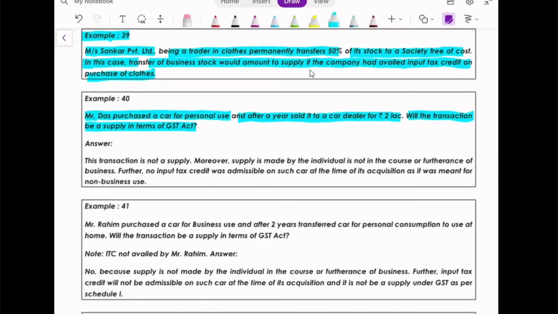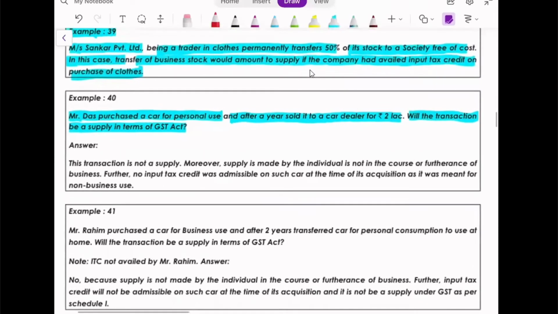So let's not read out the answer. For this, consideration is not needed, correct? But what is needed is that it should be for business or furtherance of business. It should be in the course of business. It is not in business as well. It is his personal use, correct? Yes. For a car for personal use, and we say that it should be of business as well, correct?